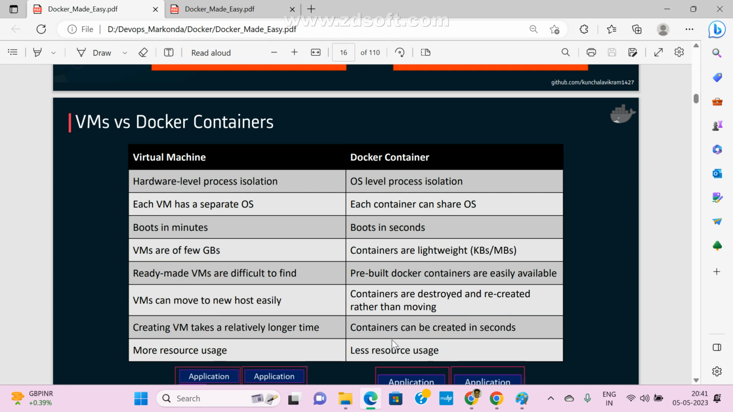So these are the main differences between virtual machines and Docker containers. Clear, guys? At least remember two to three points. No need to remember all the points. But in interviews, most people ask what is the difference between VMs and Docker containers. So this is hardware-level process isolation.